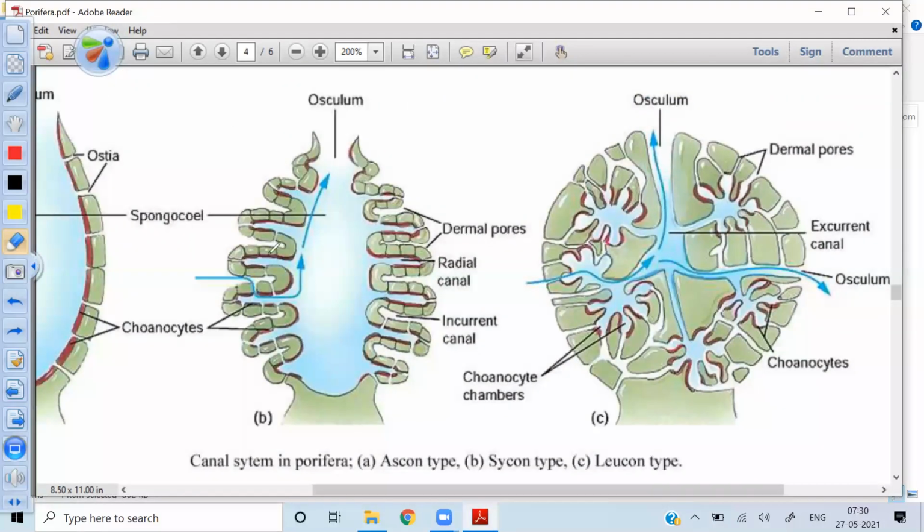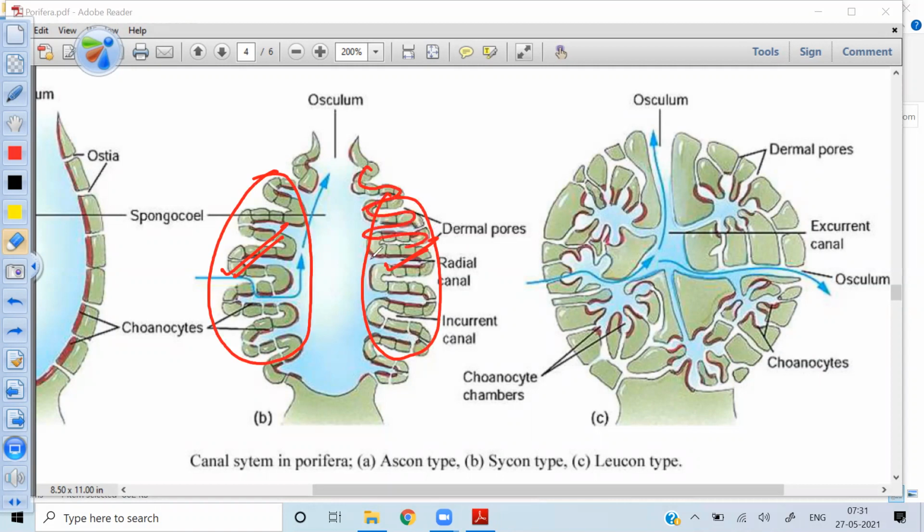Yes, sir. So this type of canal system is due to modification of what? Modification of the body wall. The body wall becomes infolded.